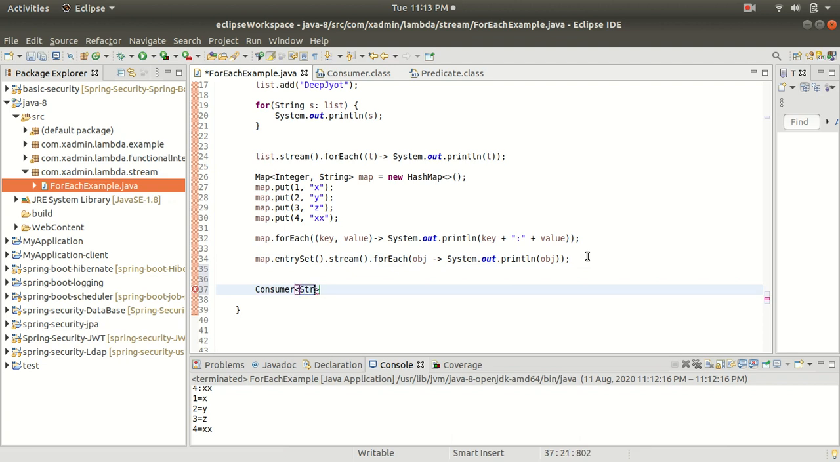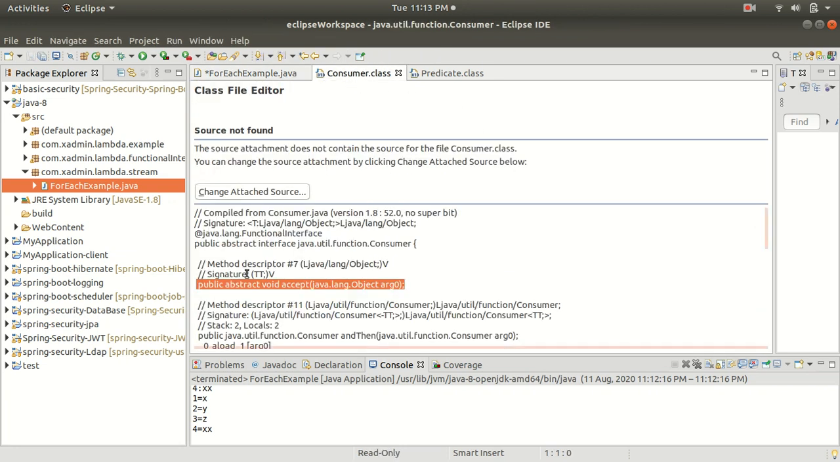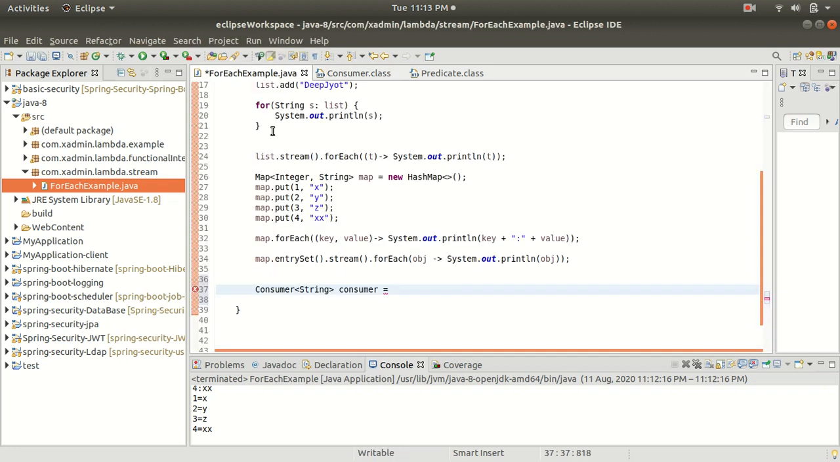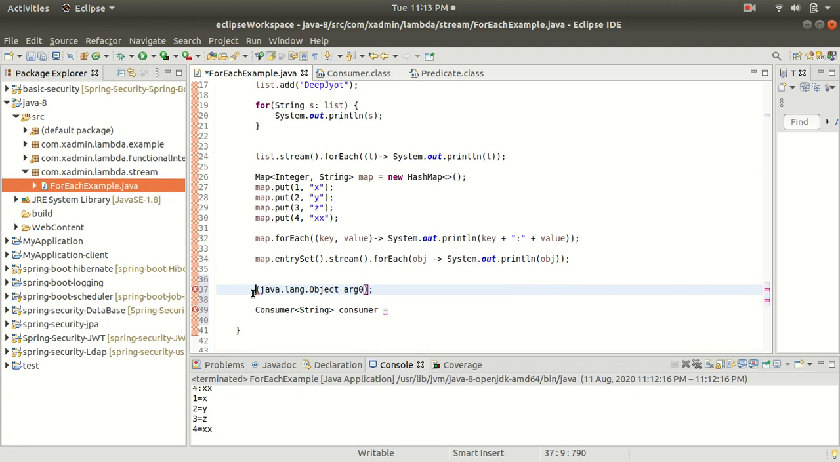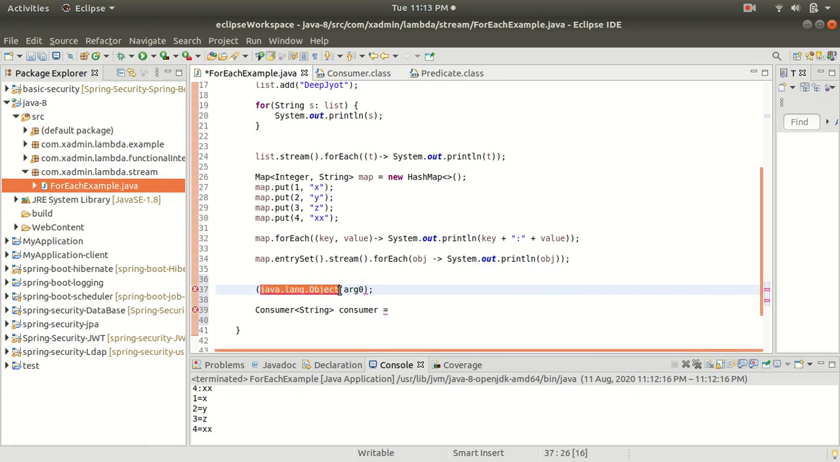Let's take this as a String, with a Consumer reference variable. This is the accept method. Inside the Consumer we have the accept method, and I have already shown you how to convert this accept method to a lambda expression. We don't need the name of the method or the return type, and we are going to change the parameter to T.